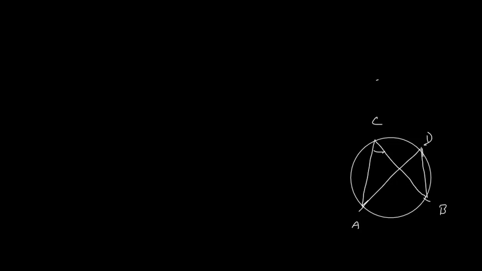As we know that angle in the chord, if I take a chord AB, then angles subtended by this chord AB at two different points on the remaining part of the circle are going to be equal. Okay, so this we already know. In the same manner, angles subtended by an arc in the remaining part of the circle are going to be congruent. That is, angle ACB and angle ADB are going to be equal. So this is your theorem: angle subtended by an arc in the remaining part of the circle is congruent.